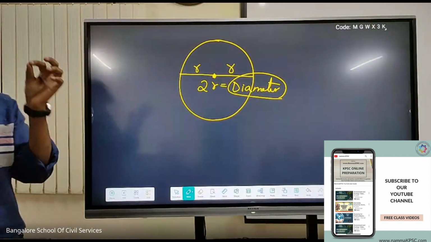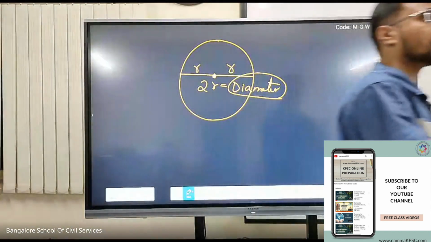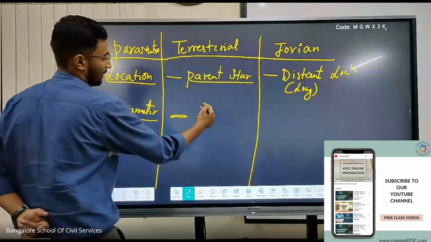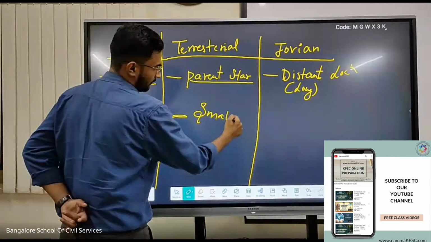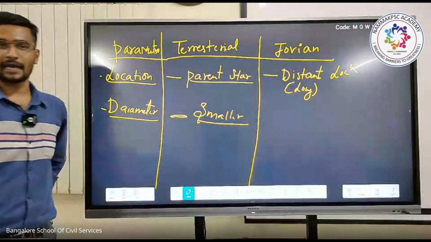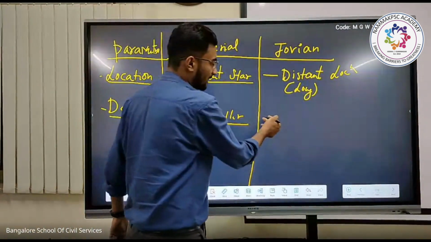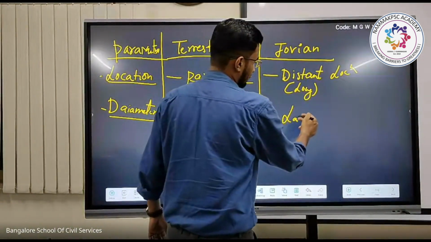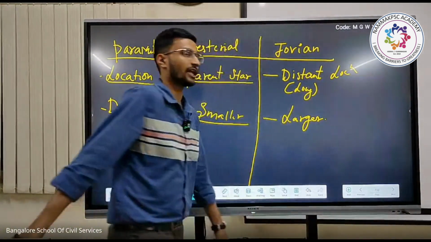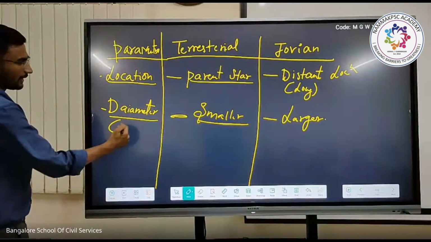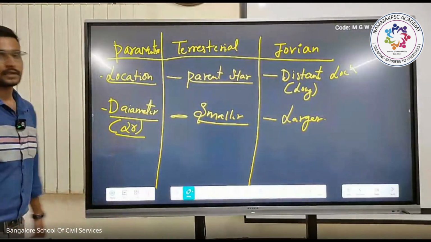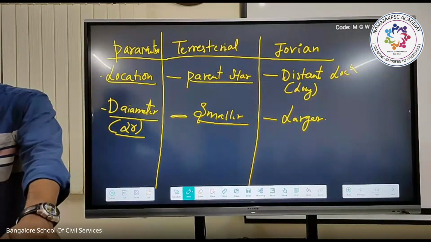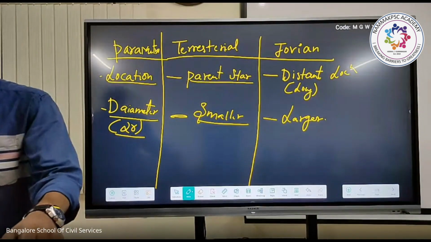Which planets will have higher diameter and which will have lesser diameter? The terrestrial planets will have a smaller diameter, whereas Jovian planets will have a larger diameter. Diameter is nothing but 2r, twice the radius, we call it the diameter.